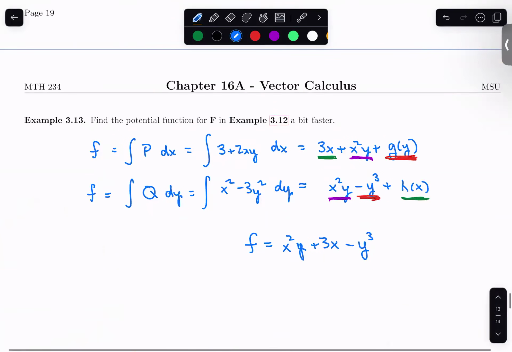Now this probably saved us a line or two of work here. And it's kind of harder to bottle and say exactly what we're doing. But of course, if we take the partial derivatives, you do get our original vector field.